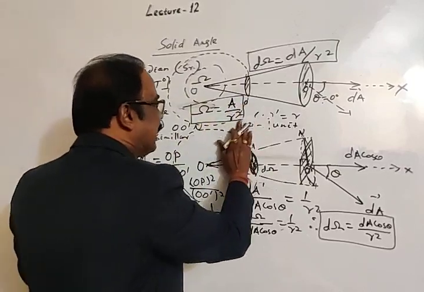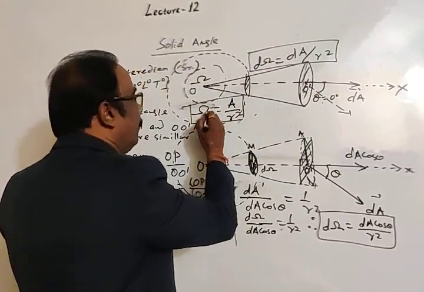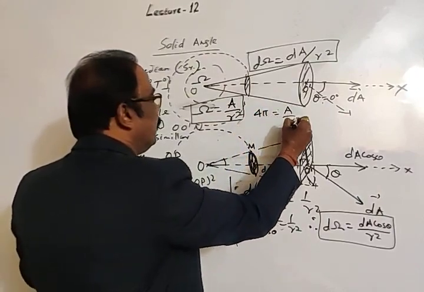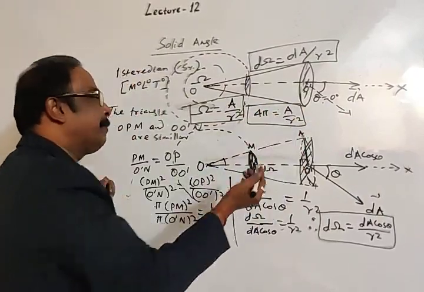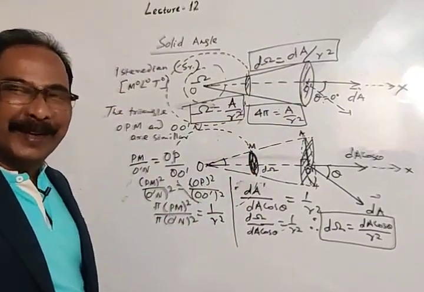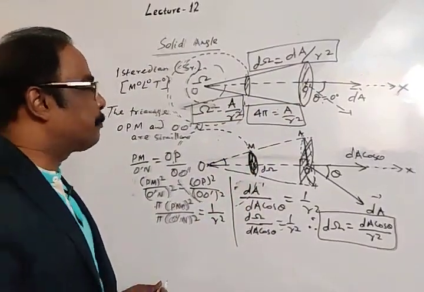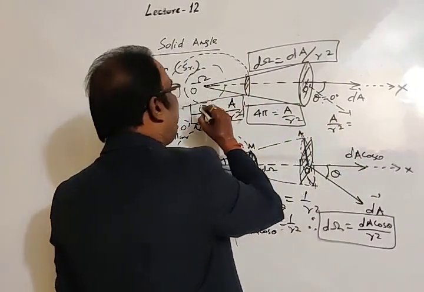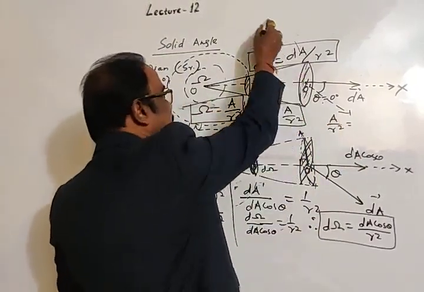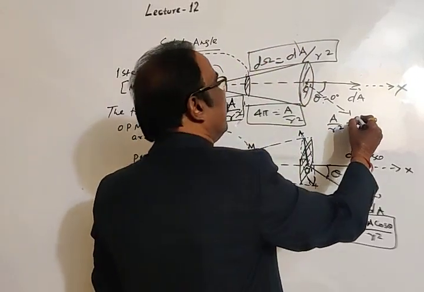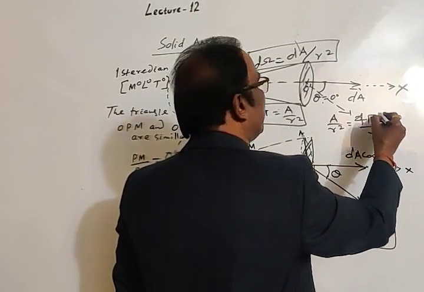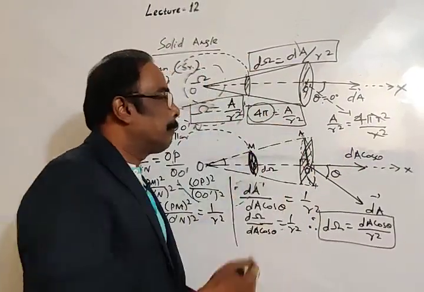And this angle omega is 4 pi, thus 4 pi is equal to A by r square. How? A by r square will be equal to 4 pi. Area of sphere, see, A by r square. If the radius of the sphere is r, 4 pi r square divided by r square, then the angle will come 4 pi.